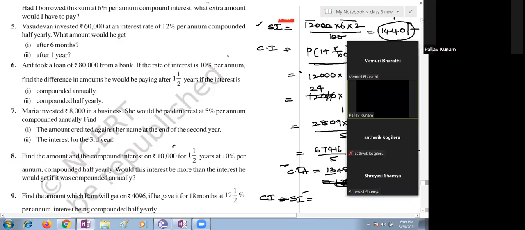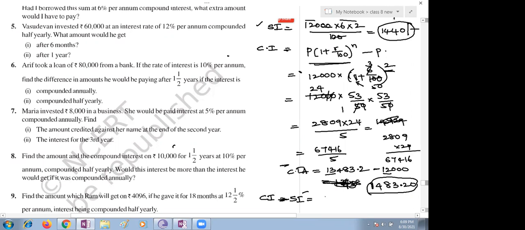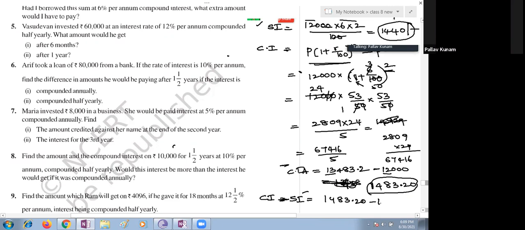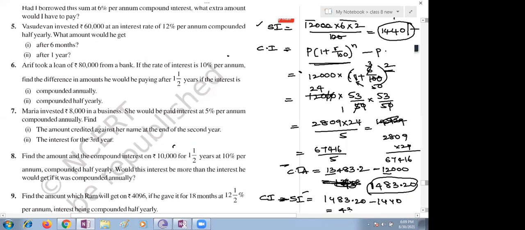Yes, you need to subtract 1483.20 minus 1440. It becomes 43.20. Please mute your mic, Nana. You have to carefully observe, children. How much extra you would have to pay means it's 43.20. Next question. Pallav, can you read the fifth question?